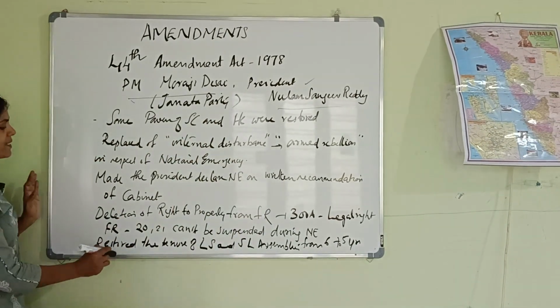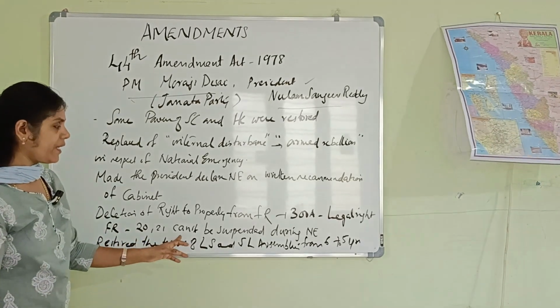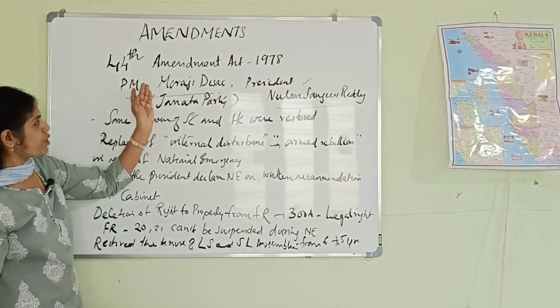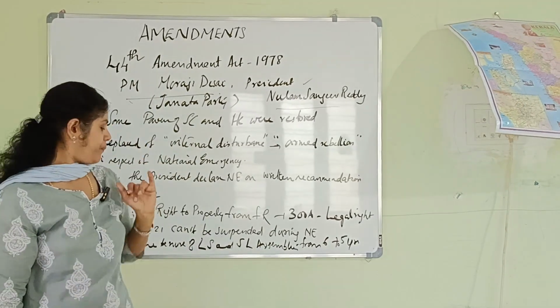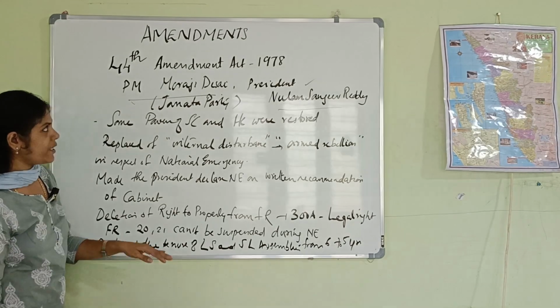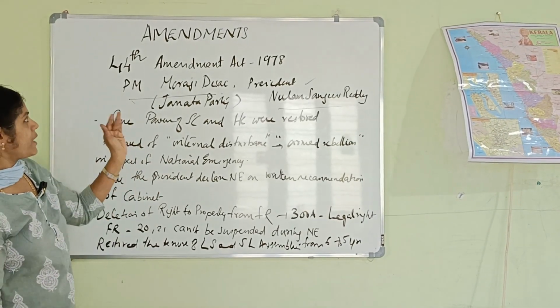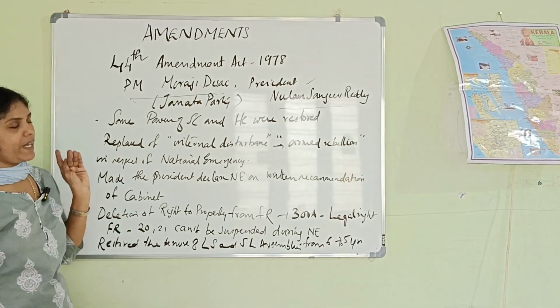Then fundamental rights, that is Article 20 and 21, cannot be suspended during national emergency. That provision was also as per the 44th Amendment Act of 1978. Then it restored the tenure of Lok Sabha and state legislative assemblies from 6 to 5 years. That is also as per the 44th Amendment Act of 1978.